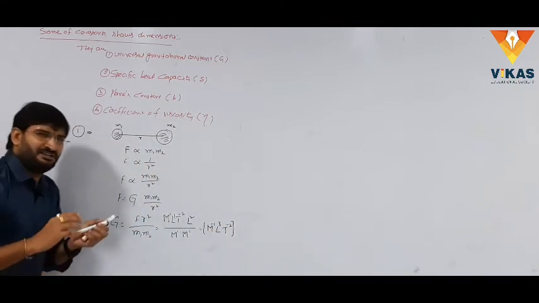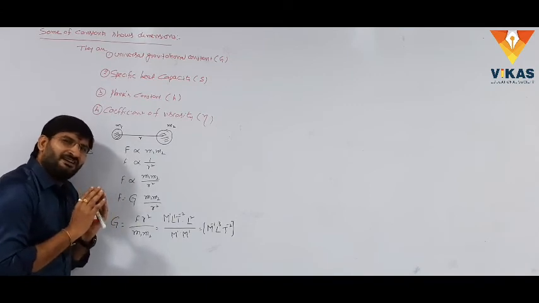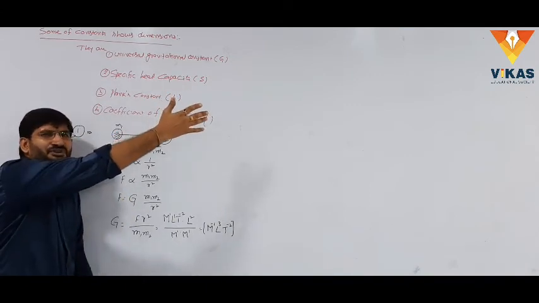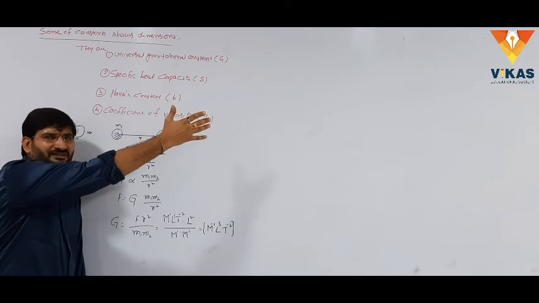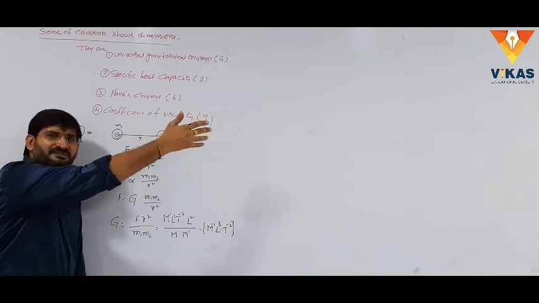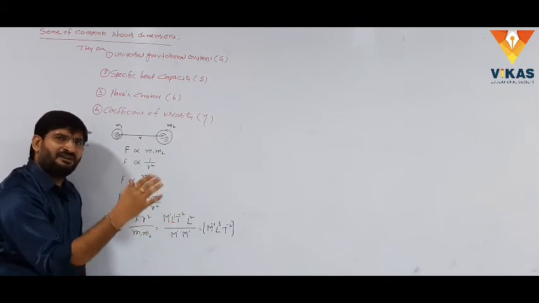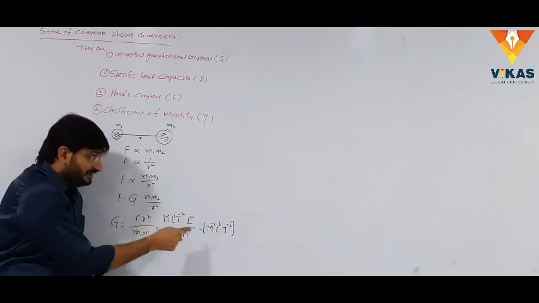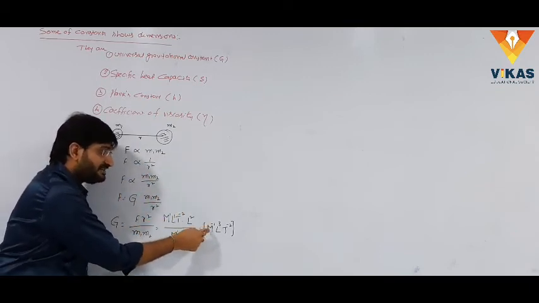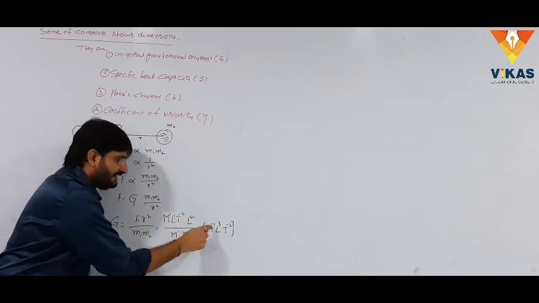Dear students, please observe clearly. We wrote so many dimensional formulas, up to 20 to 23 dimensional formulas we can explain. In each and every dimensional formula, the dimension of mass shows either 0 or 1 or greater than 1. But here in this dimensional formula, the dimension of mass is less than 0, like M power minus 1.